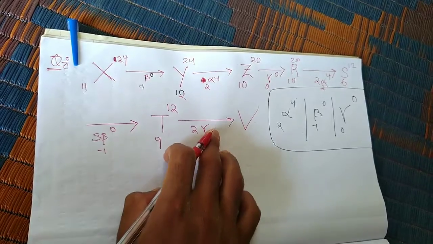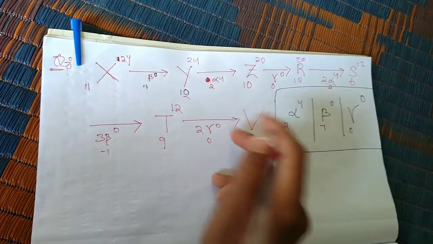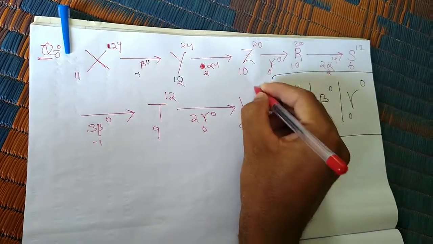Then 2 gamma 0, 0, so it remains the same.